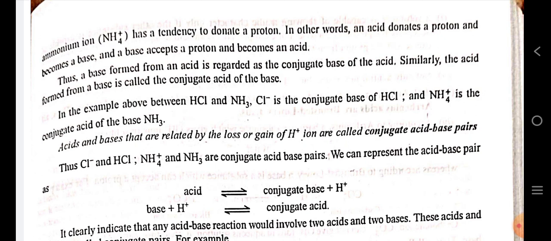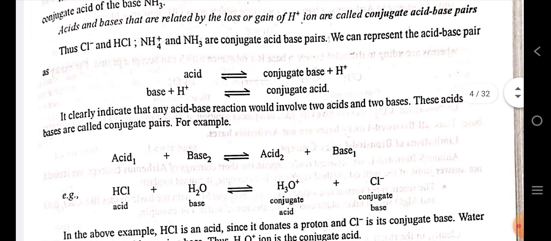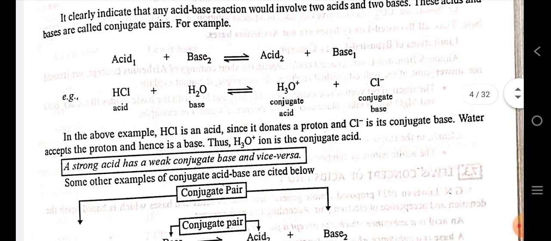In other words, an acid donates a proton and becomes a base, and a base accepts a proton and becomes an acid. Thus, a base formed from an acid is regarded as the conjugate base of the acid. Similarly, the acid formed from the base is called the conjugate acid of the base. Acids and bases that are related by the loss or gain of an H+ ion are called conjugate acid base pairs. We can represent the acid base pair by the reaction: acid reversibly gives conjugate base plus H+, or base plus H+ reversibly gives conjugate acid.